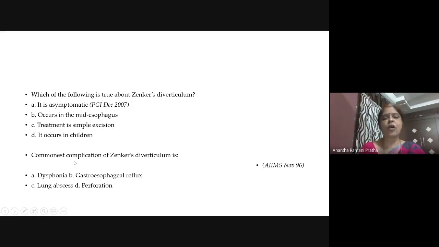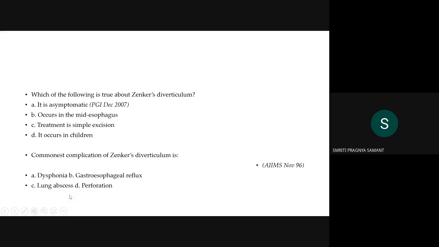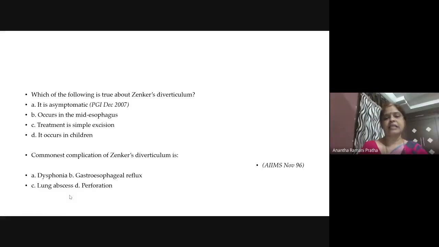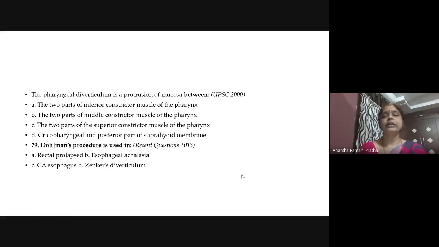Next, the commonest complication of Zenker's diverticulum: dysphonia, GERD, lung abscess, or perforation? What is the answer? Lung abscess. Very good. Lung abscess must be the answer because it is highly placed, and there is always aspiration into the lung. Next.